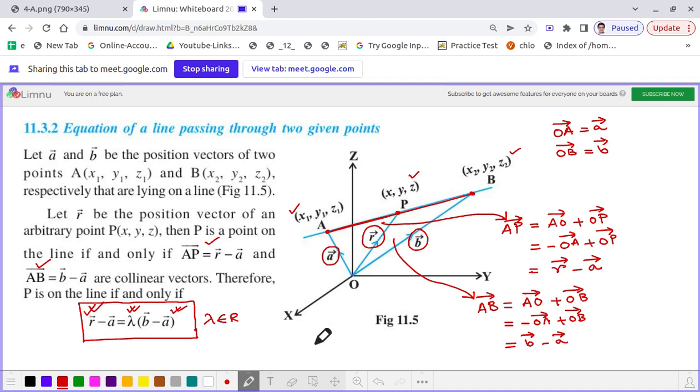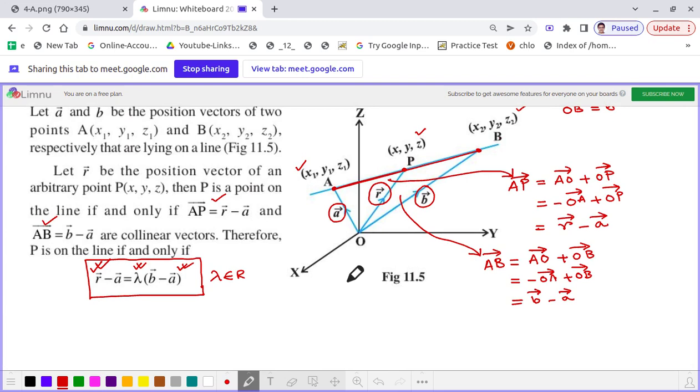In the same logic, if I elaborate a little bit on what I explained earlier, from here we get R vector is equal to A vector plus lambda into B vector minus A vector. Now let us concentrate on the right hand side, dear students. We see both A and B are fixed. What we can vary is only lambda because it is a real number.